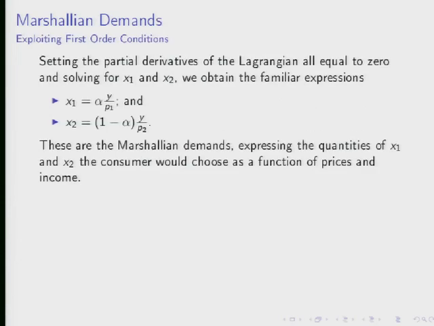So the trick here, I've got these three equations. I've got three equations with three unknowns. The unknowns are x1, x2, and lambda. Now, what I can do is just solve that set of three equations for the three unknowns. One thing I can do immediately is to cancel out the lambdas, and that's fine. That gets rid of one of my equations, one of my unknowns. And then I can solve for this quite directly. I wind up with the same thing we had before. It's that x1 is equal to alpha times your income divided by p1. x2 is set equal to 1 minus alpha times your income divided by p2.